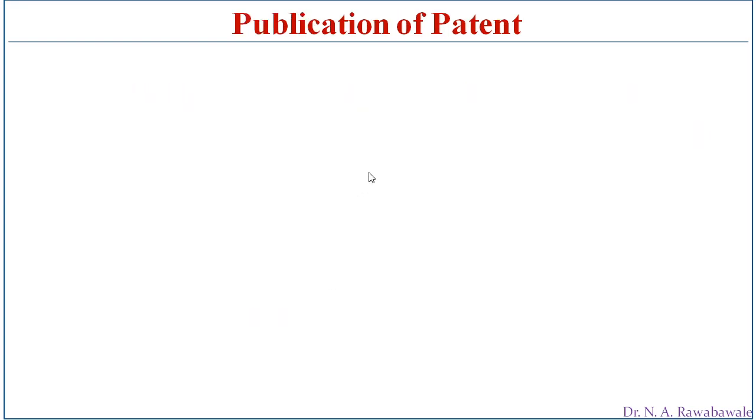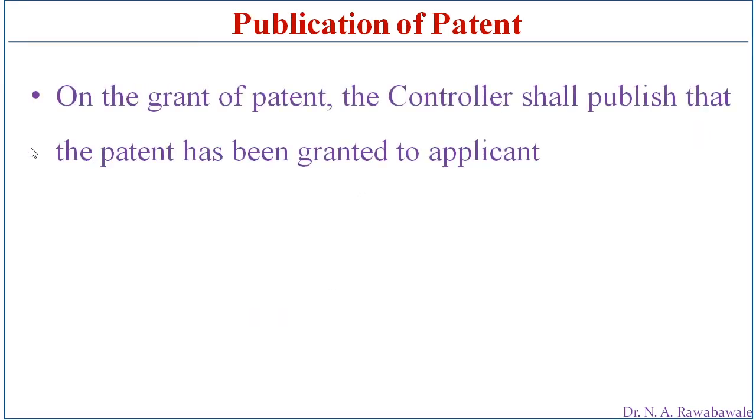The publication of patent. After granting the patent, the controller shall publish that the patent has been granted to the applicant. So that is to be made publicly known. Publication of the grant of patent has to be done by the controller, so that it must be known to all people.